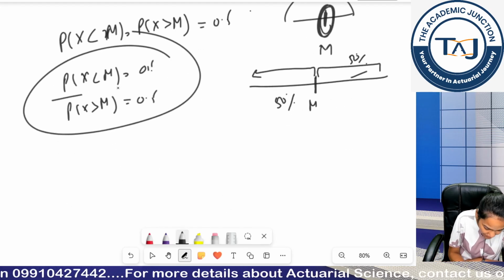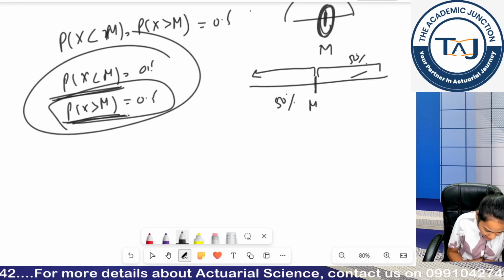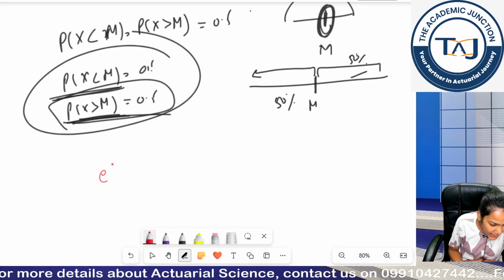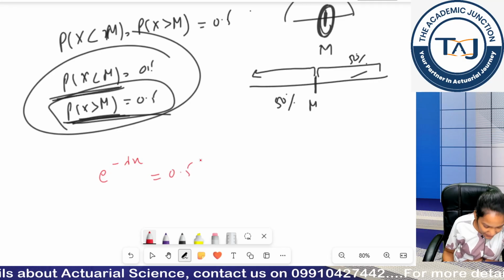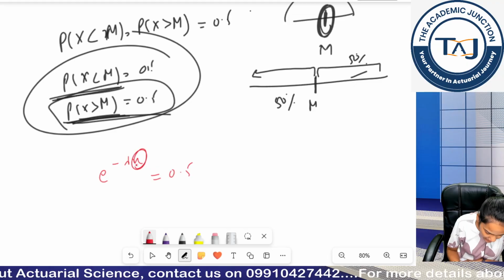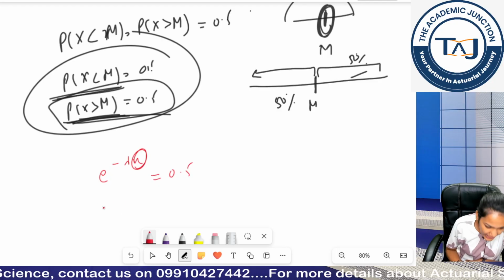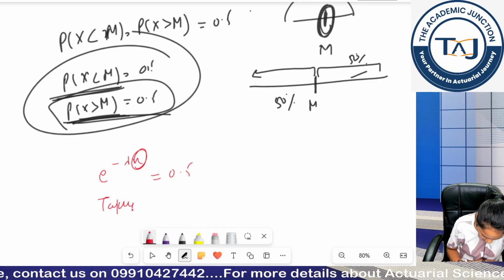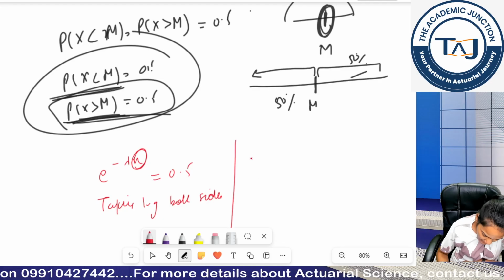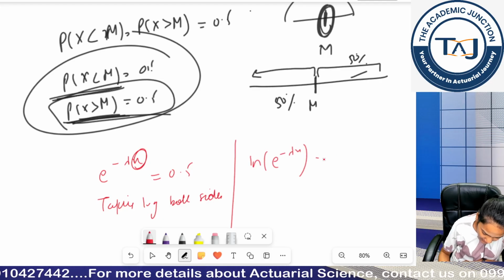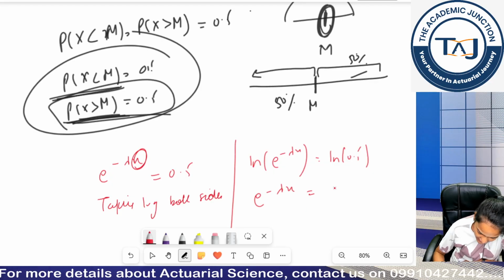So what was the formula for CDF? Let's use this approach. Okay, what was the formula we derived for this? e to the power minus lambda x, and this should be equal to 0.5. So I need to calculate my x value in terms of lambda only, taking log both sides. So taking log both sides, what will I get? ln of e raised to the power minus lambda x is ln of 0.5.